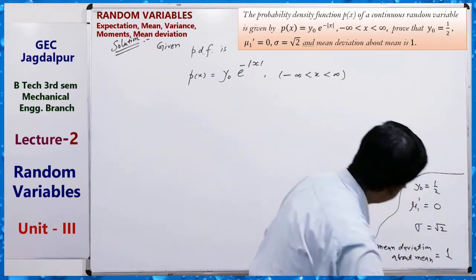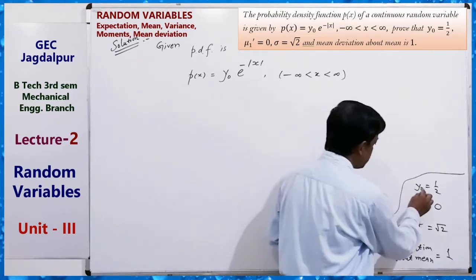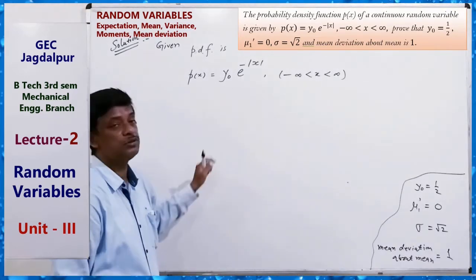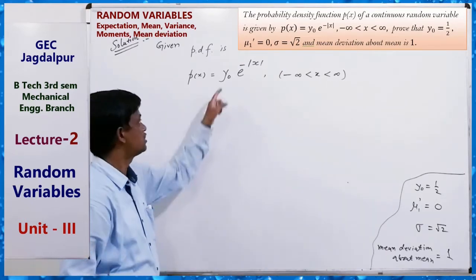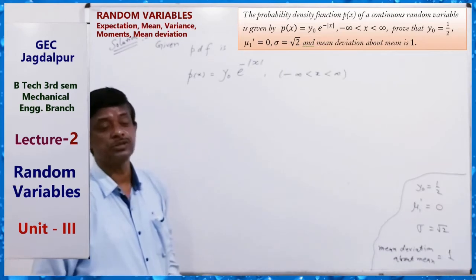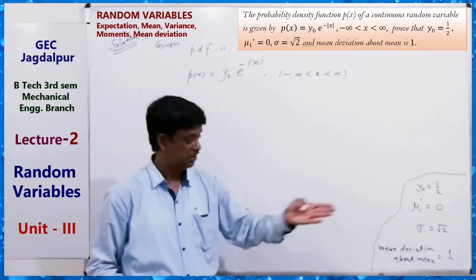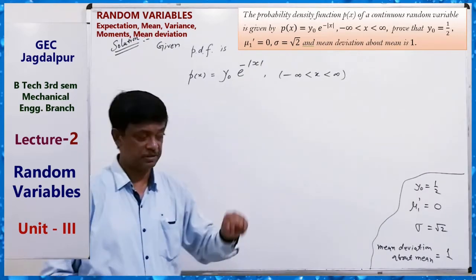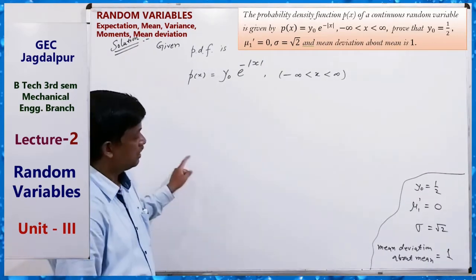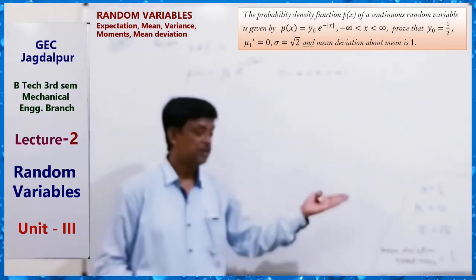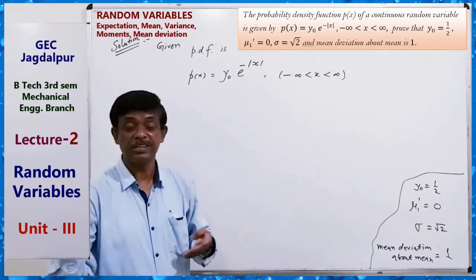Clear? Y0 means what? A constant value. In this definition y0 is a constant, so we have to find this constant, that will be half. And then mu1 dash equals 0 is the mean. Mu1 dash means the first moment about origin. And then sigma is the standard deviation. Sigma square is the variance.